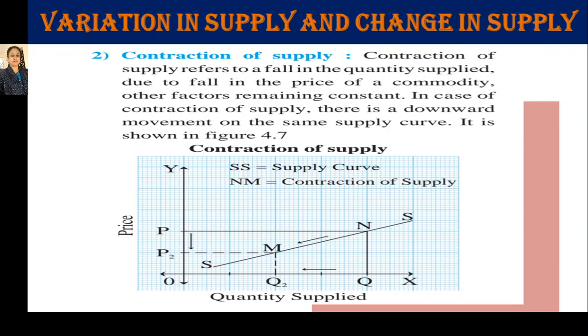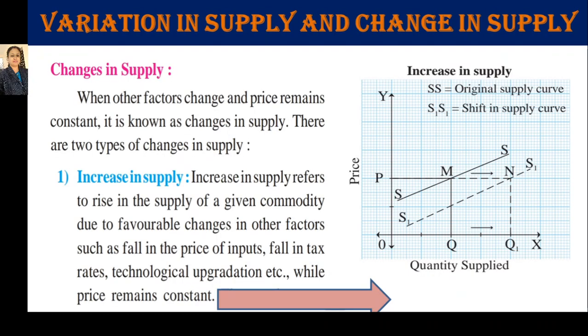So let's know what is change in supply. When other factors change and price remains constant, it is known as change in supply. Simply, change in supply explains that not due to the price of that commodity, but due to a change in the other factors, there is a change in supply. It is called change in supply. There are also two types of change in supply. What are the two types? Increase in supply or decrease in supply.